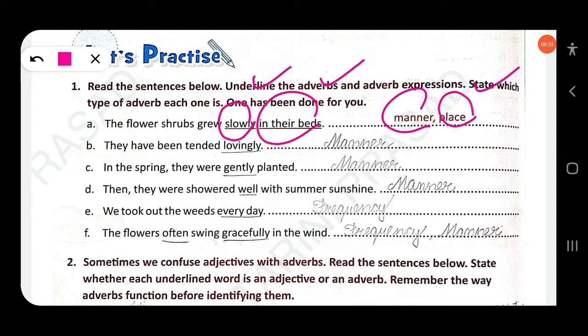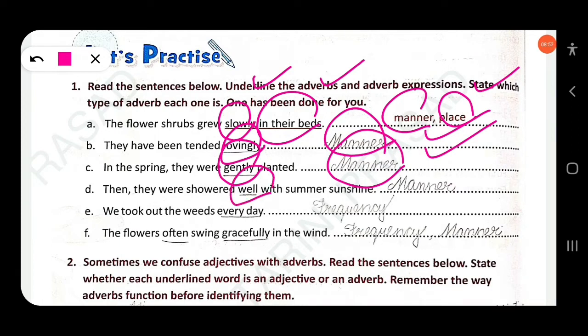Similarly, next year they have been tended lovingly. Lovingly means how. Adverb of manner. In the spring they were gently planted. How were they planted? Gently. So this is an adverb of manner. Then next, they were sowed well. How? Well. So this is an adverb of manner.